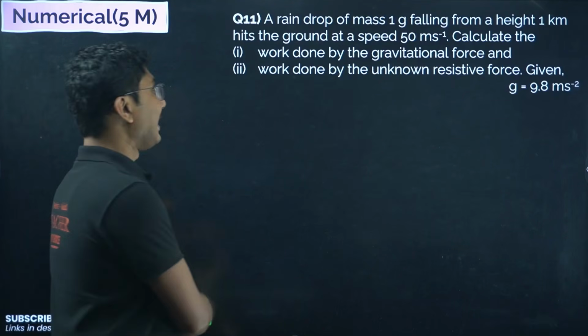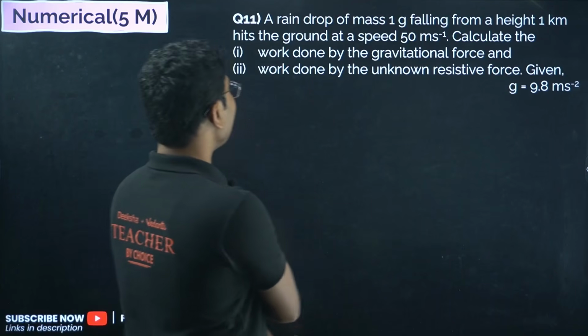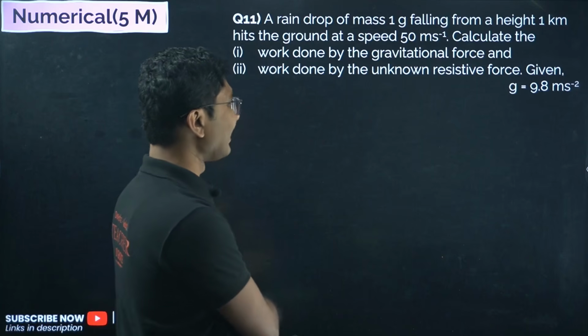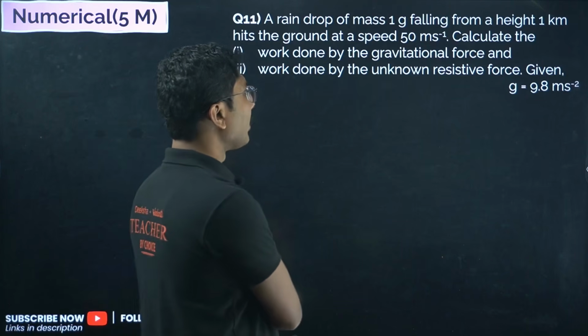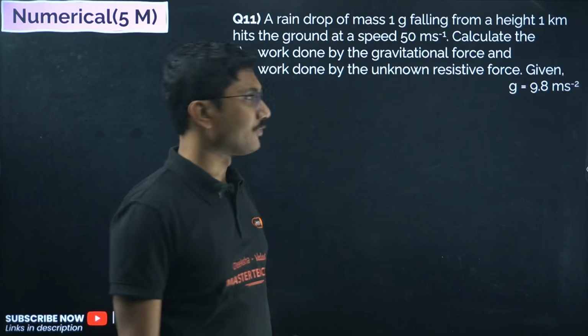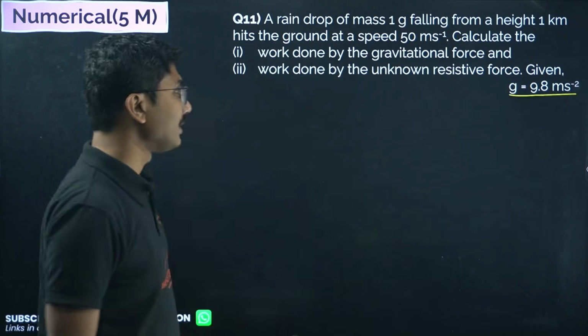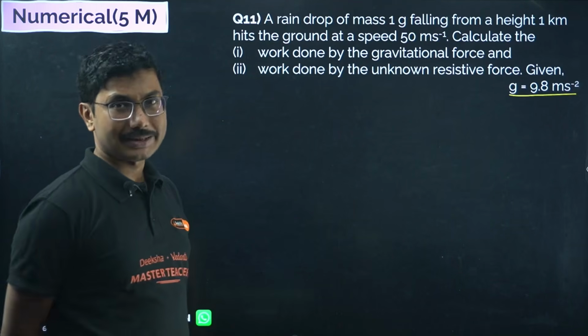Next, a raindrop of mass 1 gram falling from a height 1 kilometer hits the ground at a speed of 50 meter per second. Calculate 1, work done by the gravitational force, and 2, work done by the unknown resistive force, given g equals 9.8 meter per second square. So in this problem we will be using 9.8 meter per second square, not 10.